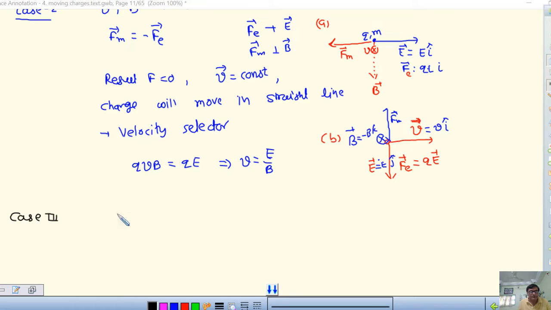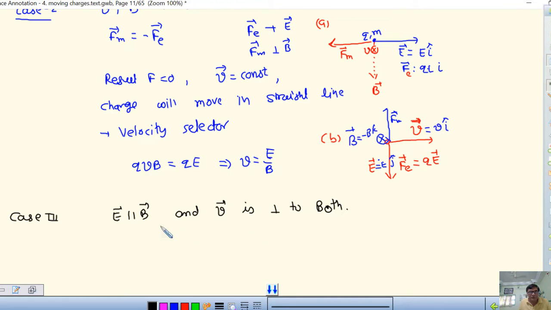Third case: we take E and B both parallel, and V is perpendicular to both. So what will the motion be? Perpendicular to both. Okay.